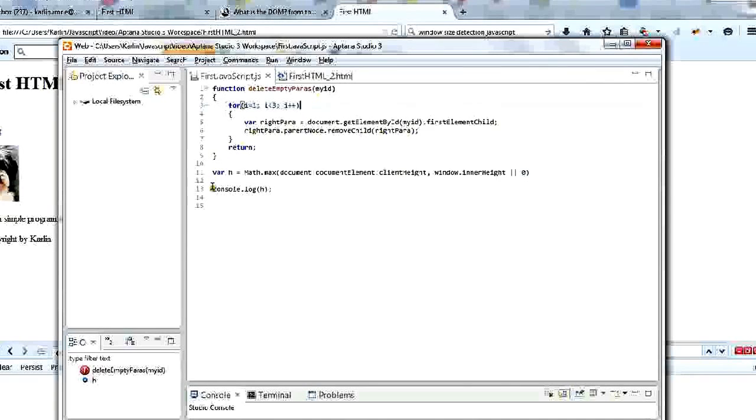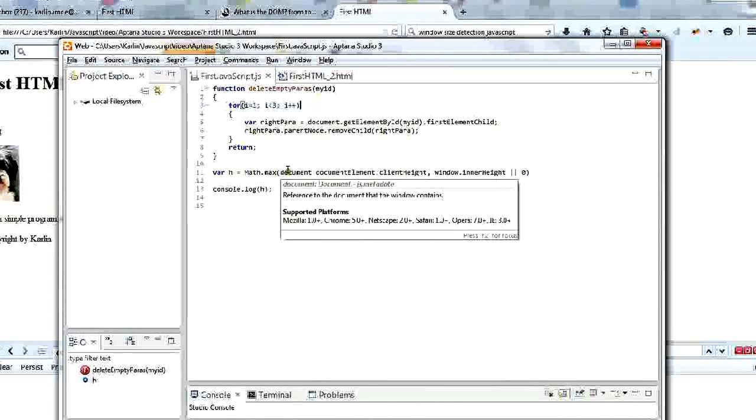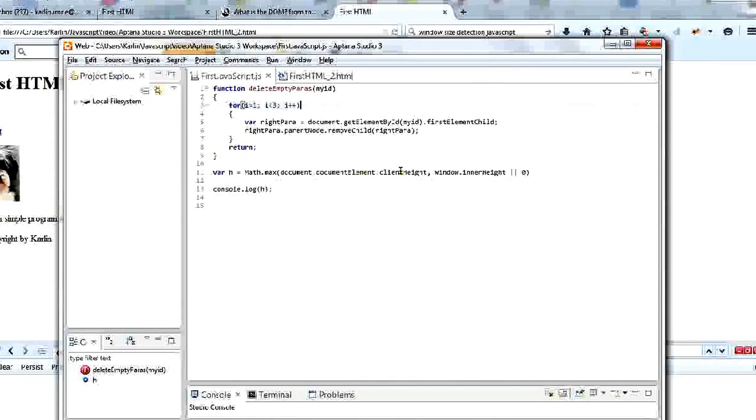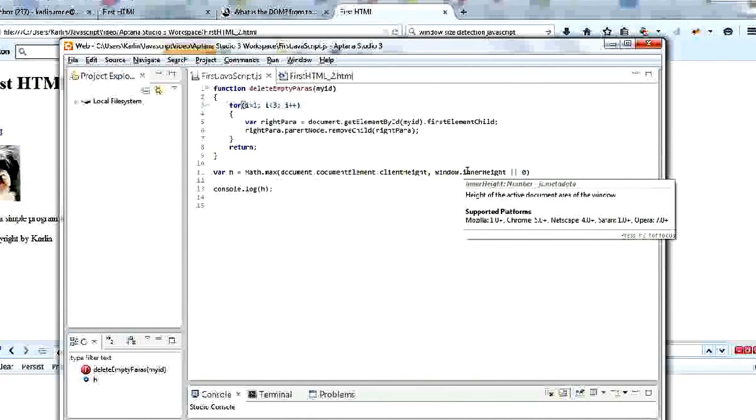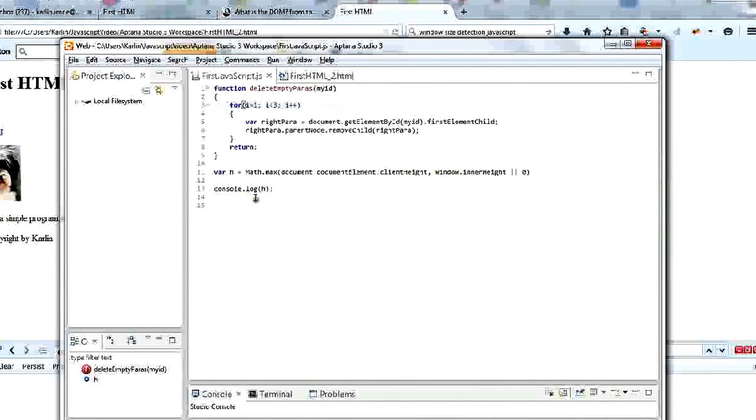We also have a variable that we've defined here called h, which is going to be document.documentElement.clientHeight, which is one way of determining the inner height of a window, or window.innerHeight or 0, which is an alternative way of determining what the inner height is, depending on what platform is running. And then we're going to print out to the console what that height is.